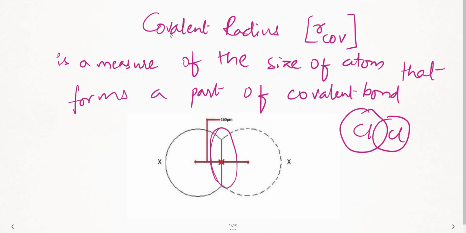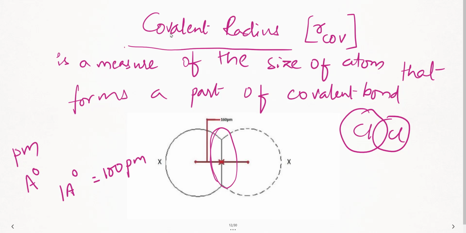Done. Now, how are we going to measure this covalent radius? We are going to measure covalent radius either in picometers or in angstroms. Both are fine. Now, when I have to compare, 1 angstrom is equal to how many picometers? 100 picometers. Remember this. Is this clear? So the basic idea is I'm going to measure from here till this point. Now, when I have to calculate the covalent radius, r_c, what formula do I use?